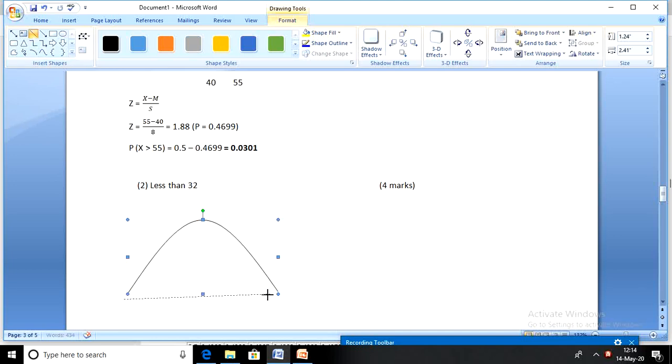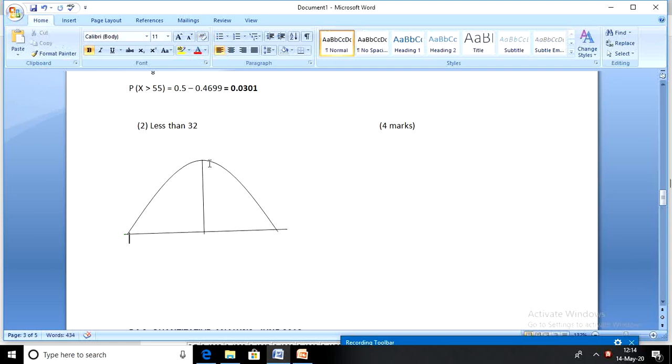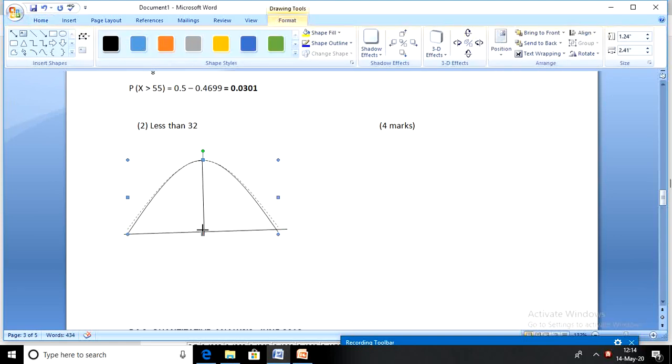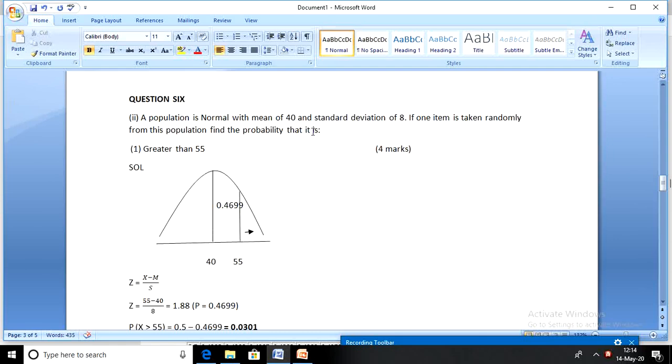Remember, I've already said that when you become an expert, you can still calculate these probabilities without putting up a graph. But when you are just starting, these graphs are quite helpful. So put up the mean. We are told the mean is 40. That's the mean as per question.